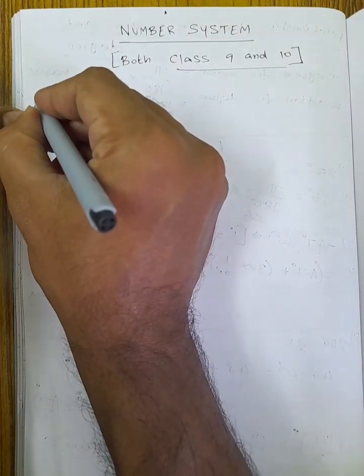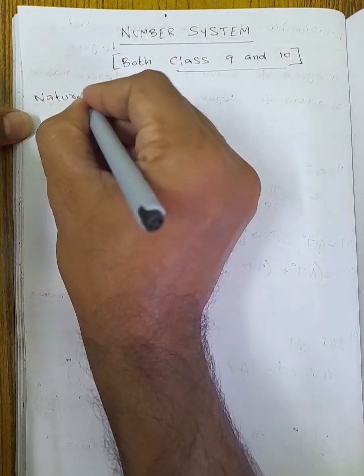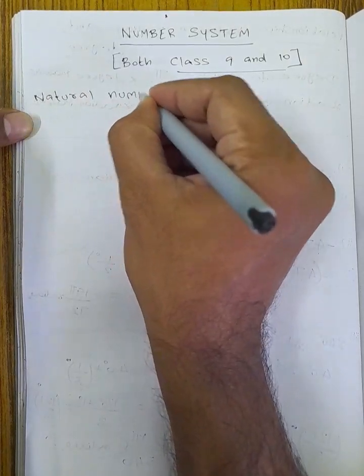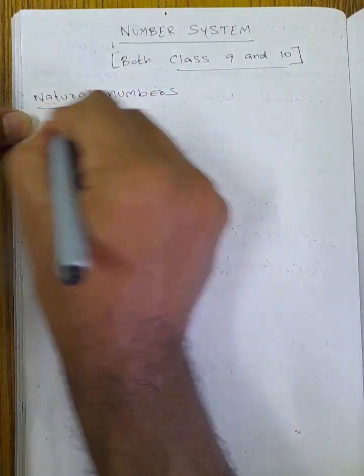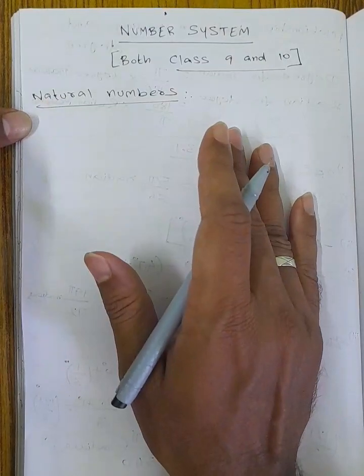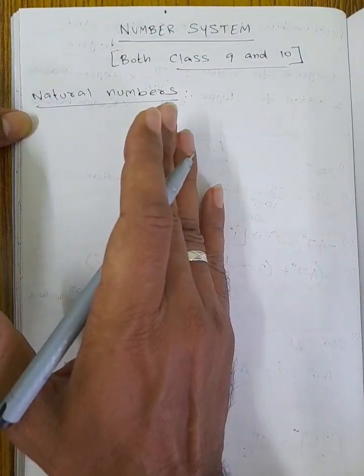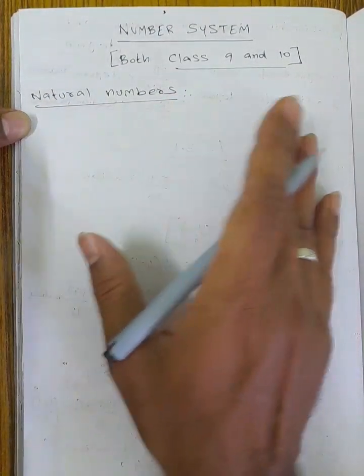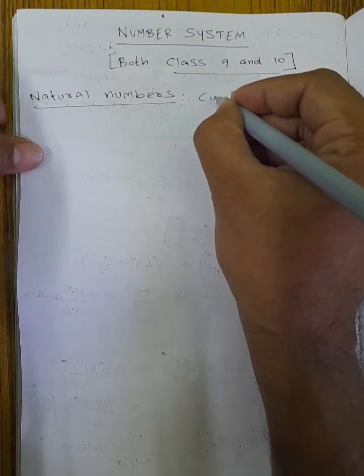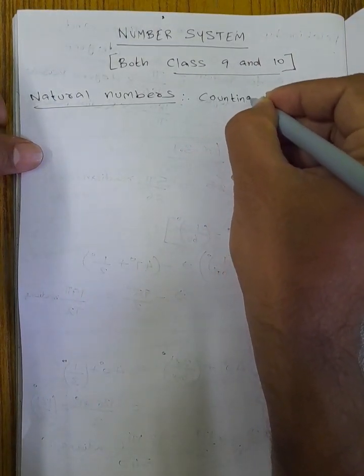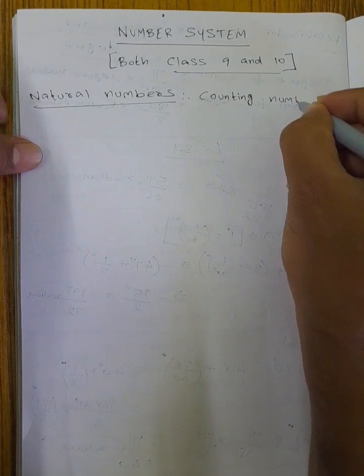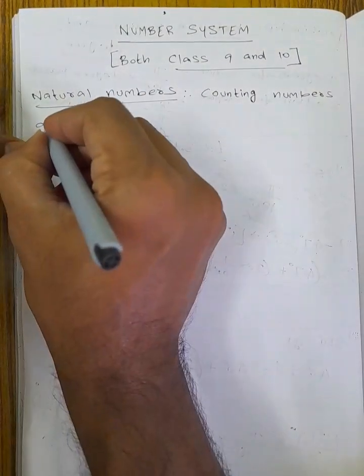Okay, so first thing you have to know about is natural numbers. What is the meaning of natural numbers? The natural numbers basically start from 1 to infinity. All the counting numbers are called natural numbers.